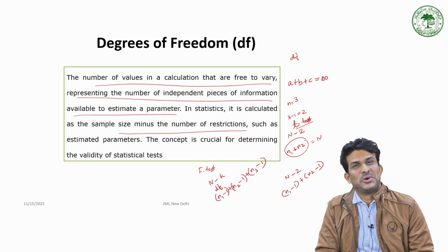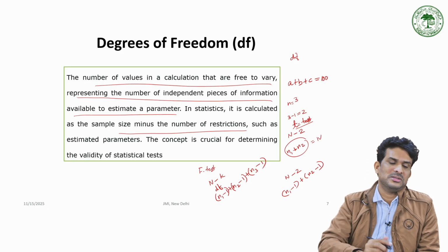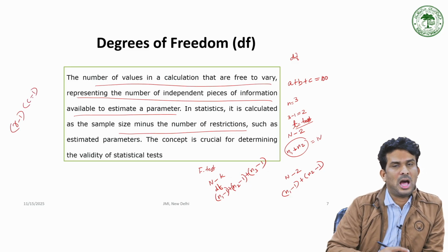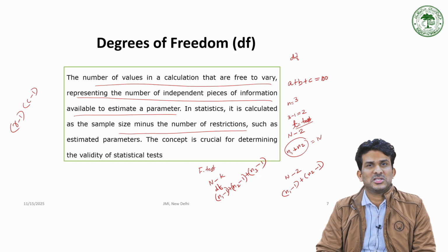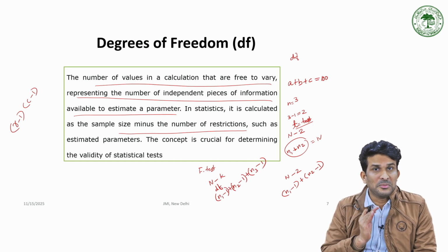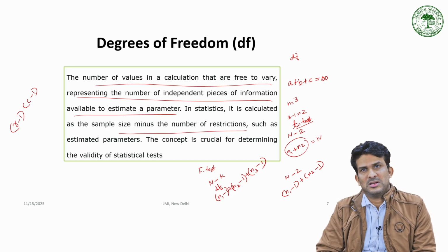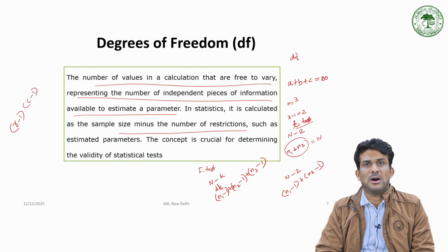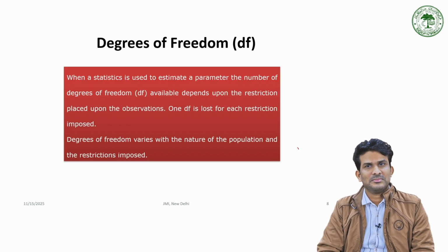What about the chi-square? Chi-square, especially for a contingency table, it is row minus 1 into column minus 1, R minus 1 into C minus 1, that is number of rows minus 1 times number of columns minus 1, right? These are something I have to discuss about degrees of freedom. Do you get it? Yes.